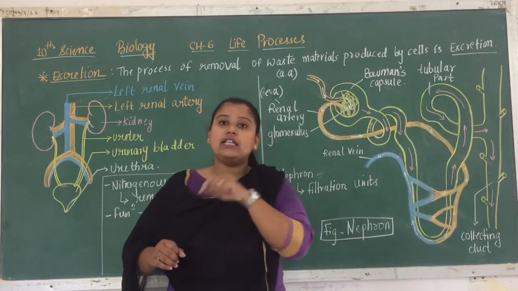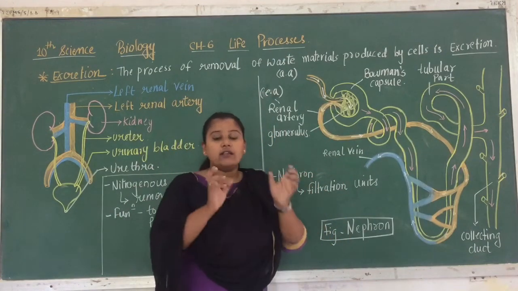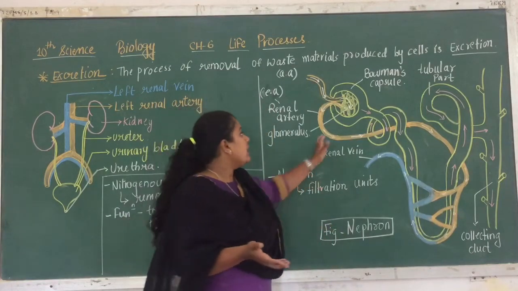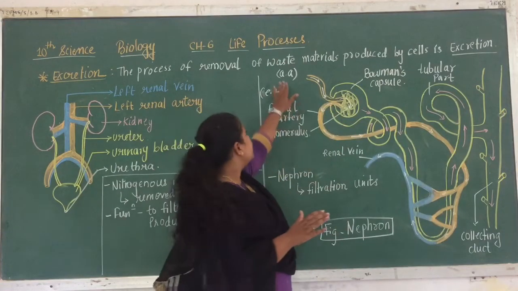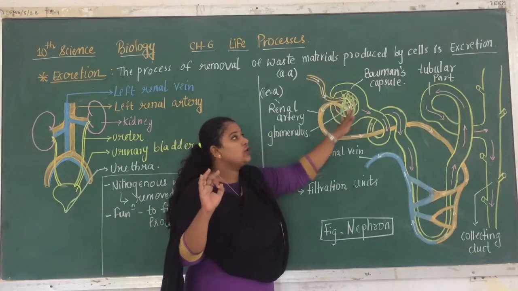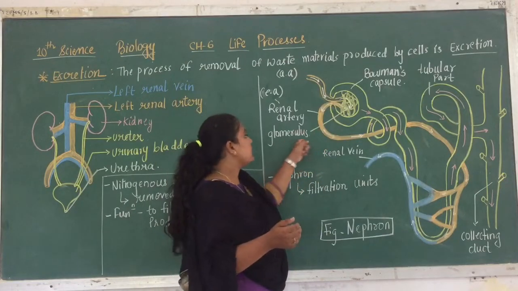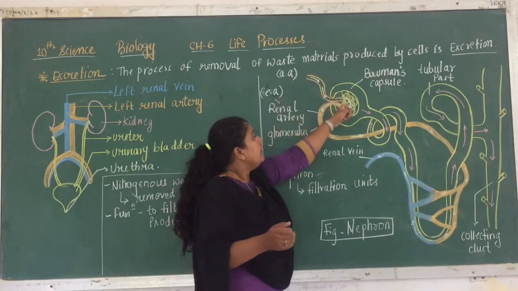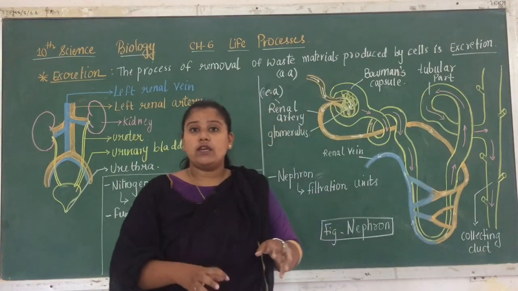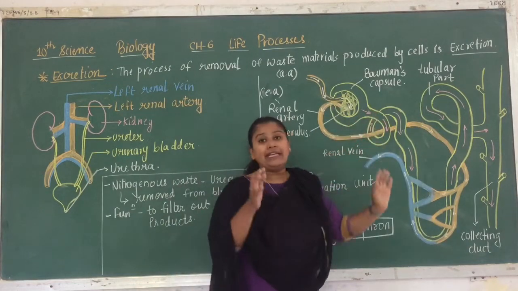There are some filtration slits which are present in between. As the name already depicts, they are going to do the filtration. Here the filtration of blood takes place, as this afferent arteriole is carrying impure blood. This impure blood is opening into the Bowman's capsule. It forms a network-like structure, known as glomerulus, right? Now, when the blood passes through this network, whatever nitrogenous waste is there is filtered out inside the yellow colored part, that is the nephron, right?